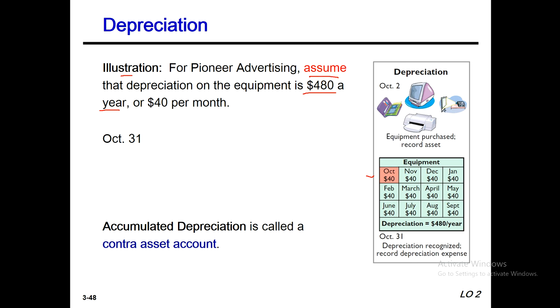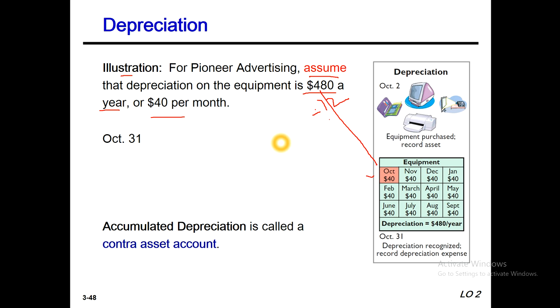So October will not be included in the adjusted trial balance. Okay, so this 480 starts here, that means October, and runs to next year September. This is 1 year, that means 12 months. So 480 divided by 12 months, we get 40 per month.